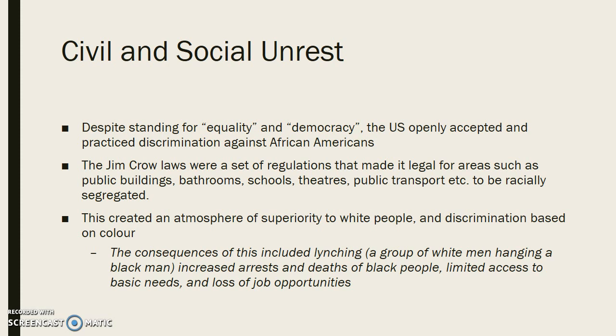Okay. There was also increased arrests and deaths of black people, poor treatment within incarceration, limited access to basic needs, and generally employers were going to hire a white person over a black person. Okay. So it's this ingrained mentality that the entire society should be white. And this is one of the key messages that comes through in both our texts, is this idea about not treating people differently because of the colour of their skin.